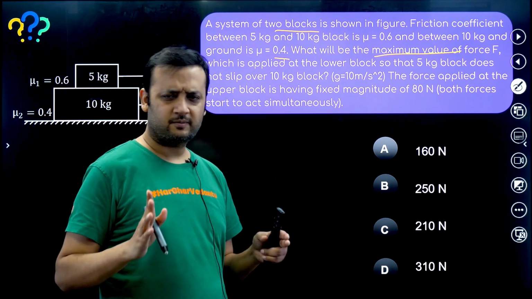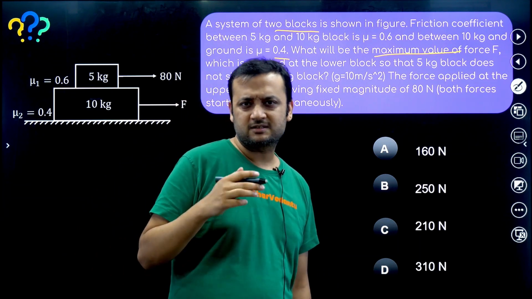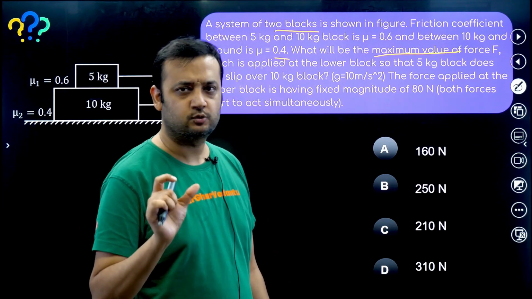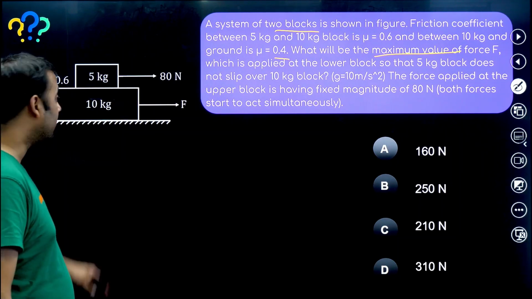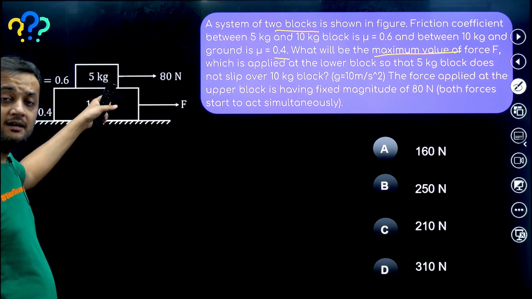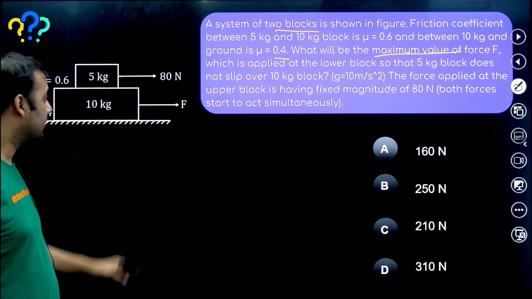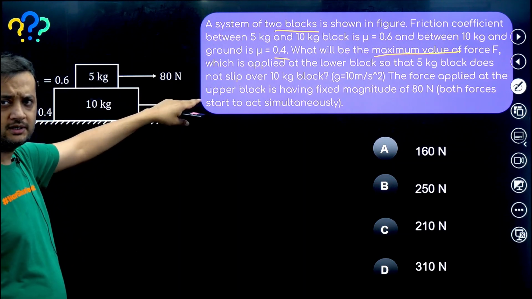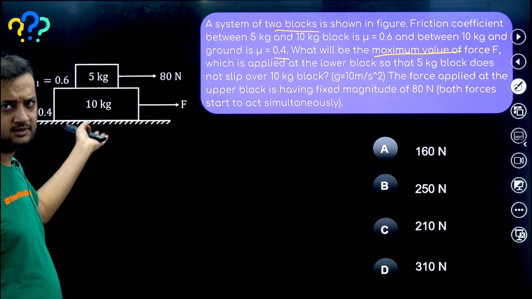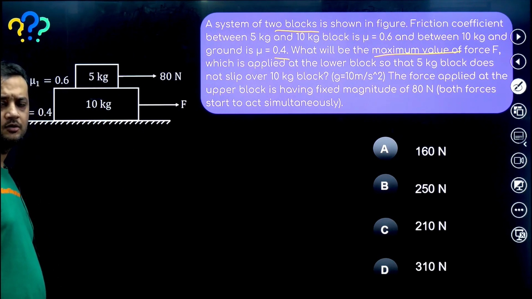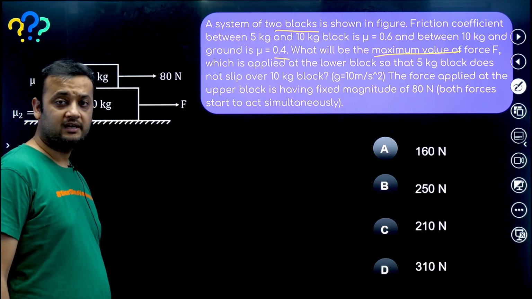The most famous case, the maximum questions you will find are about case 2 only, when the motion happens but there is no relative slipping. So that is the most famous case. So what do we want? We want motion to happen but there should not be any relative slipping. Because if we keep on increasing the force F, then of course the friction from the ground will not be able to match, and motion might happen, but we do not want relative slipping to happen.